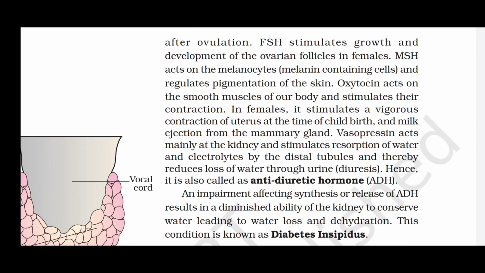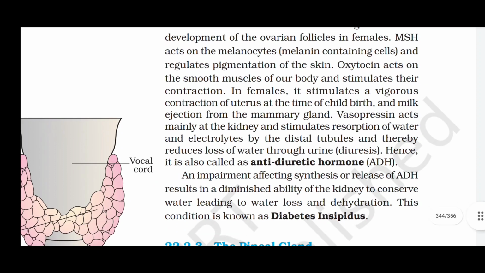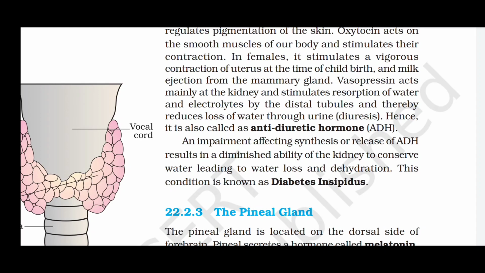gland. Vasopressin acts mainly at the kidney and stimulates reabsorption of water and electrolytes by the distal tubules and thereby reduces loss of water through urine, diuresis. Hence it is called antidiuretic hormone. An impairment affecting synthesis or release of ADH results in a diminished ability of the kidney to conserve water, leading to water loss and dehydration. This condition is known as diabetes insipidus.